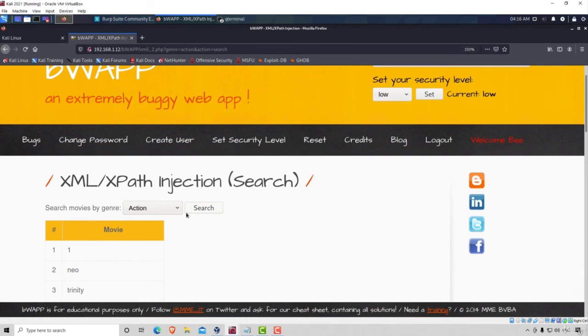Awesome. In the next video, we're going to check another example of XPath injection that we have on bWAPP, which will be really similar to SQL injection.